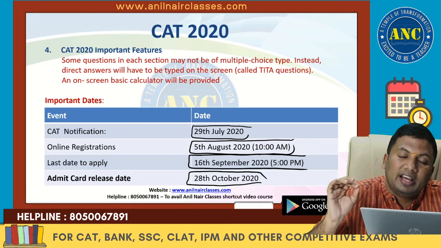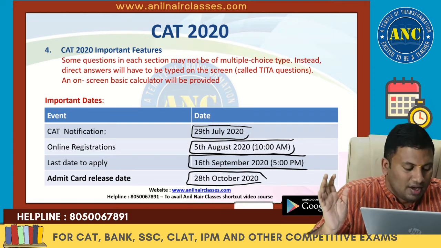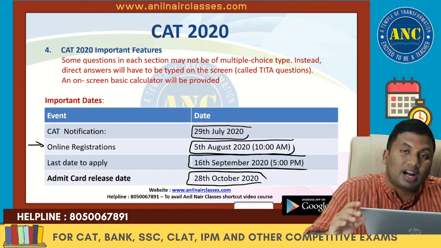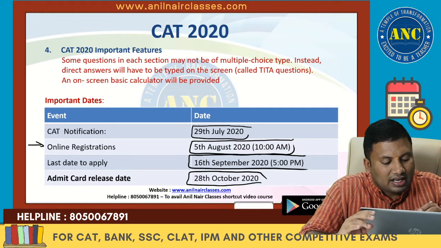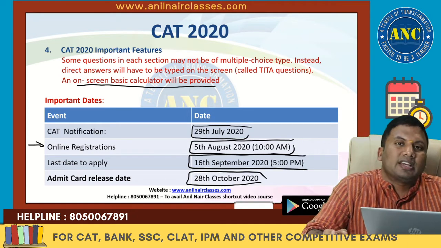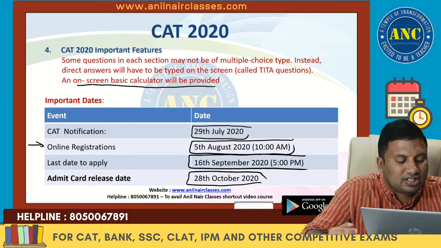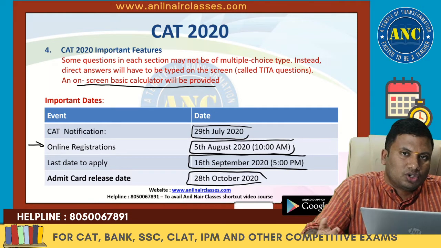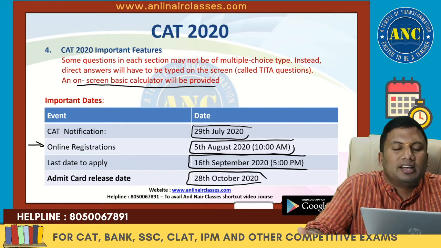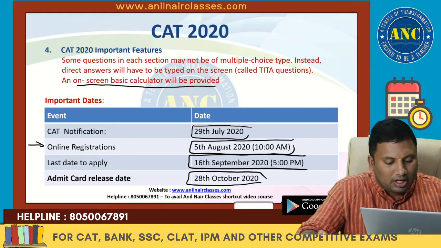It is highly recommended that students apply online in the first few days once the online registration starts, so that they will get the test center they wished. And there is an online on-screen basic calculator. You should prepare in such a way that you don't need to use a calculator and you should be able to solve it. Calculator has a limitation, human potential has no limitation.